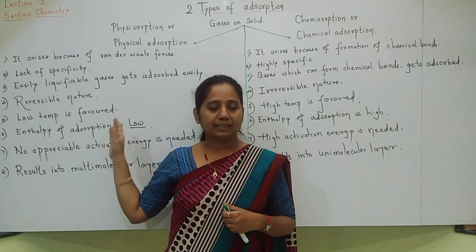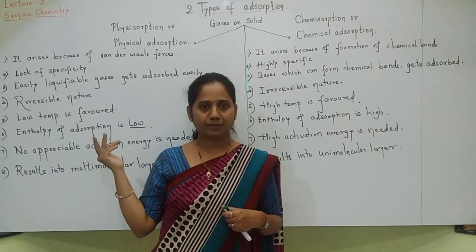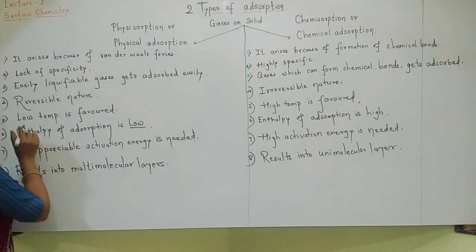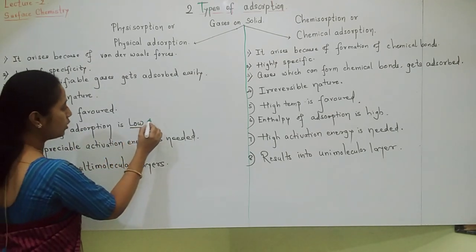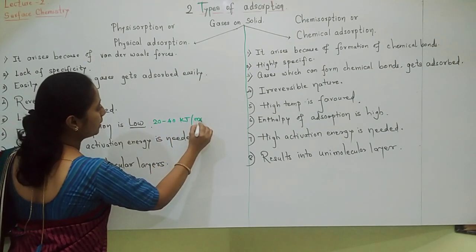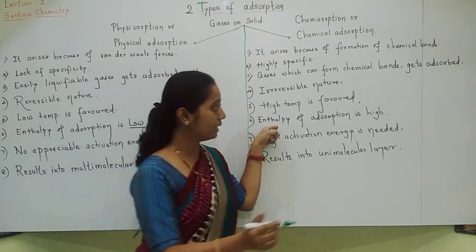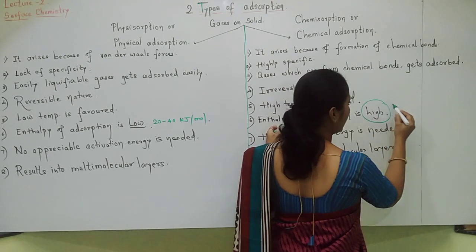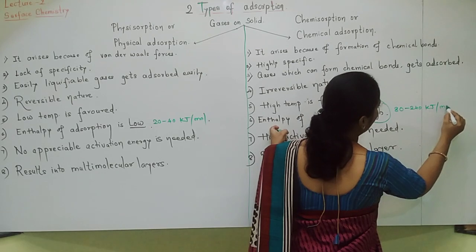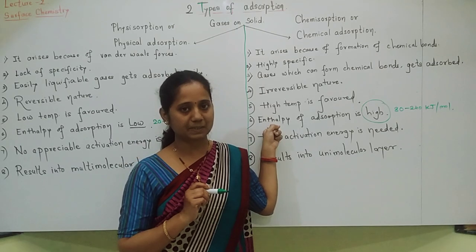Next, enthalpy of adsorption. Enthalpy of adsorption for physical adsorption is low. Yes, because weak van der Waals forces are there, so less energy will be given out. We have seen the values also, 20 to 40 kilojoule per mole. While in chemical adsorption, enthalpy of adsorption is high. How high? 80 to 240 kilojoule per mole. Why is it high? Because of the presence of a strong chemical bond between adsorbate and adsorbent.